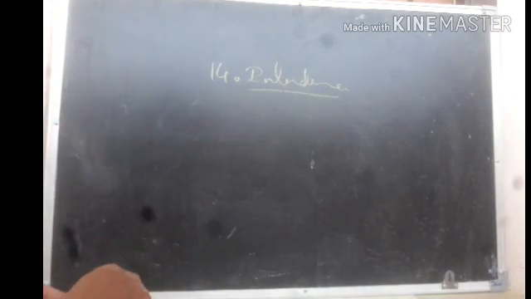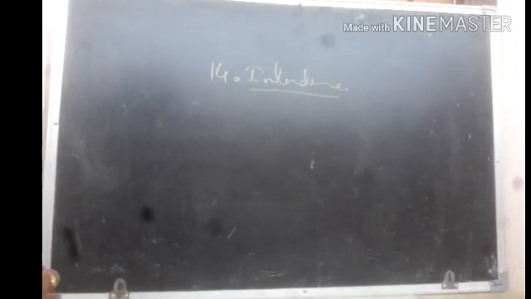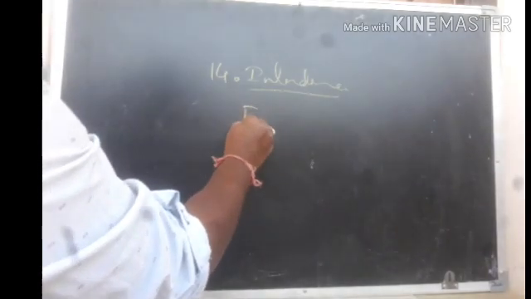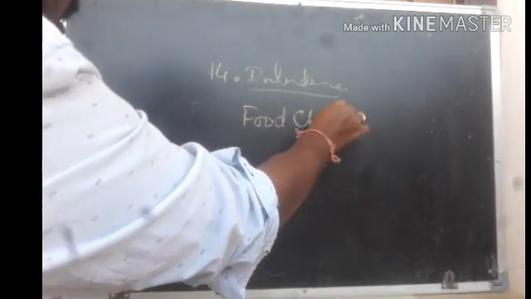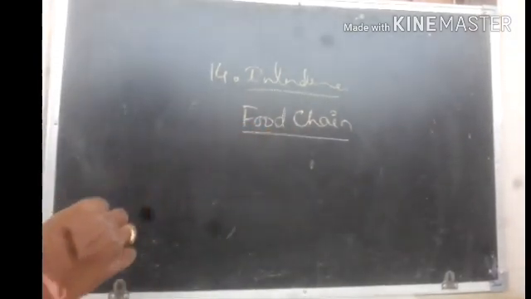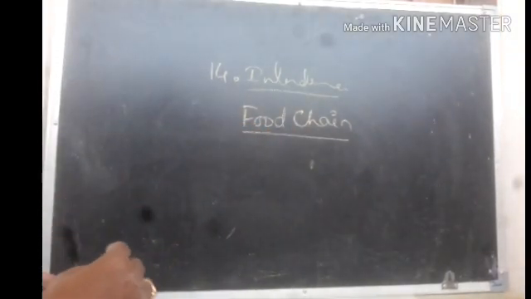I think you are very familiar with this word, food chain. What is a food chain? The name itself indicates a chain which explains the food habit among plants and animals.